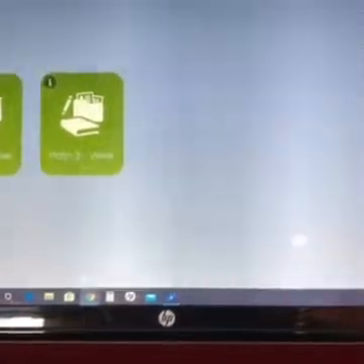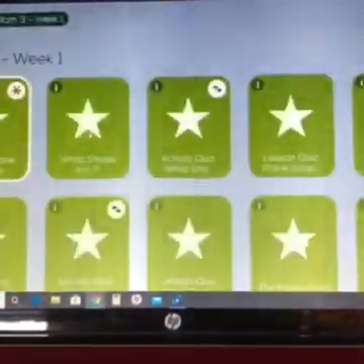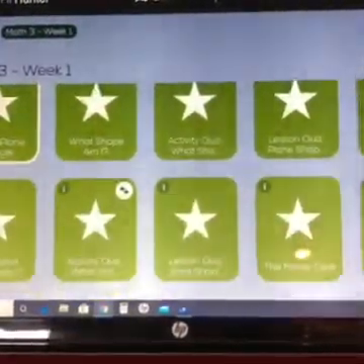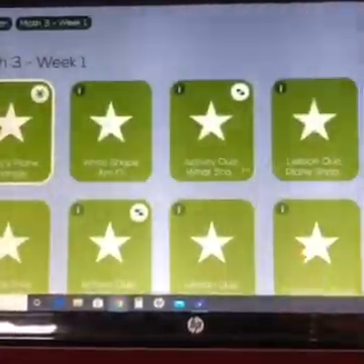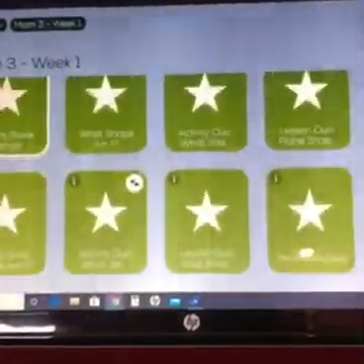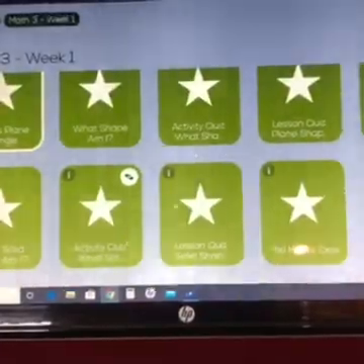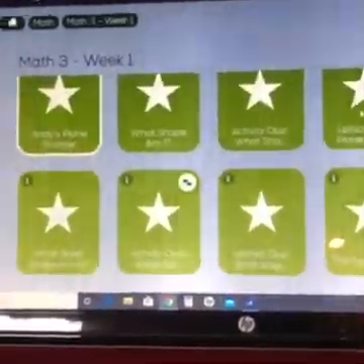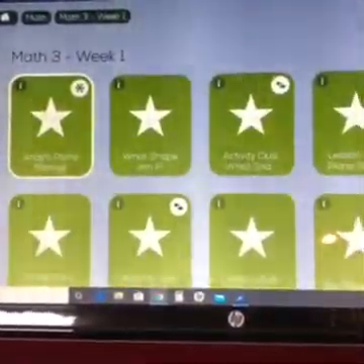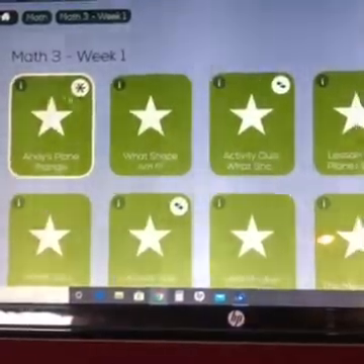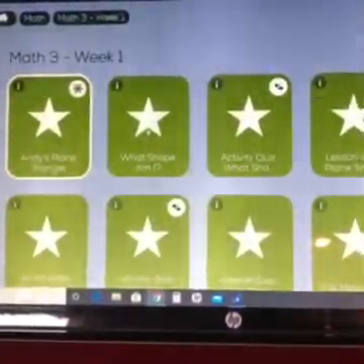Math, grade 3, week 1. I'm going to go right here. And then there's all these activities listed here. You'll notice that some of them have quizzes on them. There's a few quizzes here, lesson quizzes, activity quizzes. So you'll click this and then you'll complete whatever the assignment is in there. Once you've finished it, then you'll go to the next one.